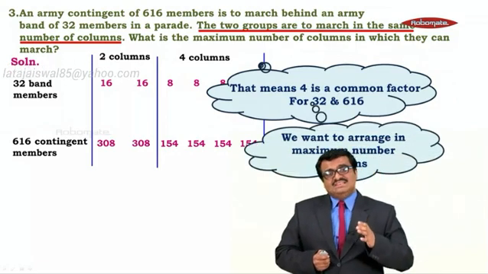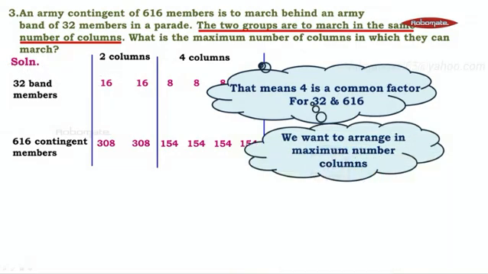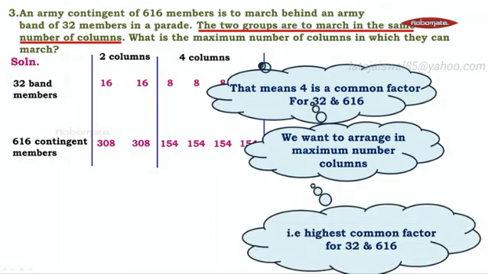We want to arrange them in the maximum number of columns, and maximum number of columns means we want to find the highest common factor. Just like 2 was a common factor of 32 and 616, and 4 was a common factor of 32 and 616.